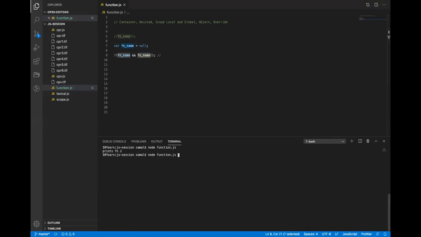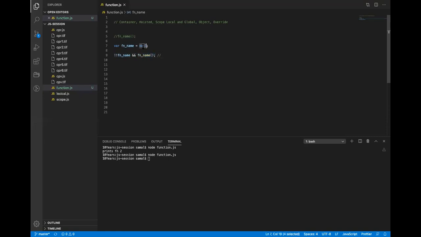In this case, if I run this, nothing will happen, because what is the logical value of null? False. Whenever I use a false in an AND operation, it will stop right there. It will not go to this function, and this function will not get called.